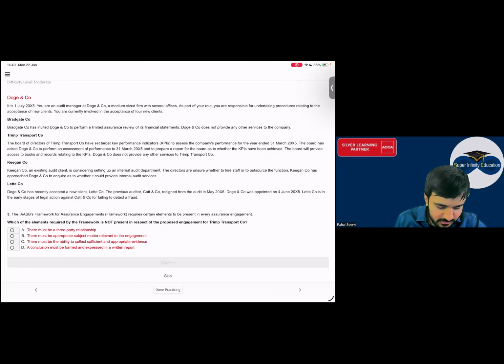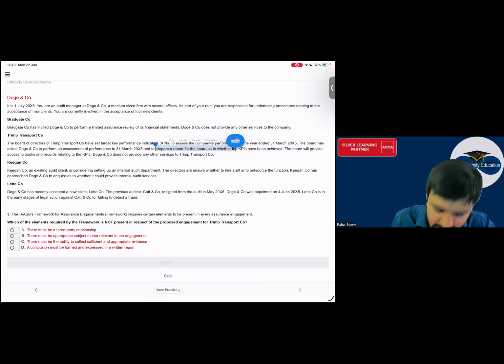So three party, there must be appropriate, there must be this one, a conclusion must be formed. What will you think everyone, which is not present? Everyone, I can see here, KPI is there, yes sir. Then they have given the access also, performs the assessment also, to prepare a report also.